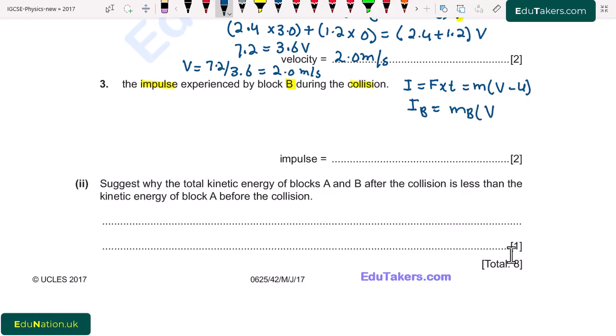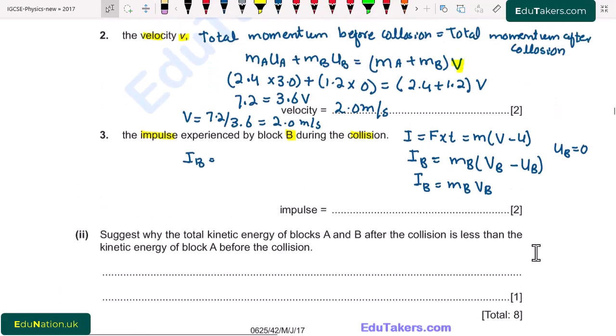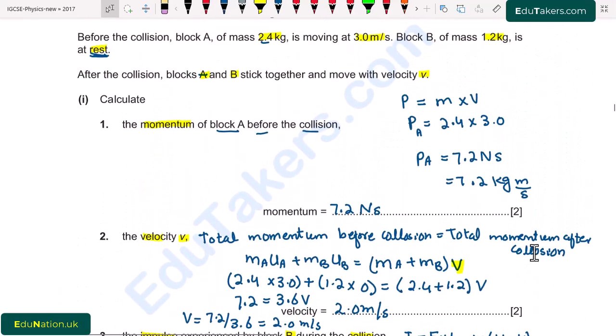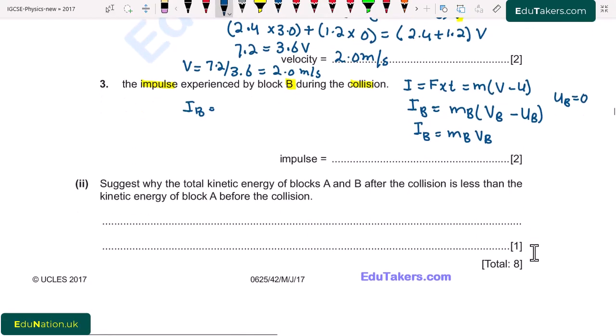mb vb minus ub, as the initial velocity of the block B is equal to 0 because it is at rest. So IB will be equal to MB and VB. By putting values here, mass of the second block is 1.2 kilogram multiplied by the velocity of the block B, that we already calculated, it is 2.0 meter per second.